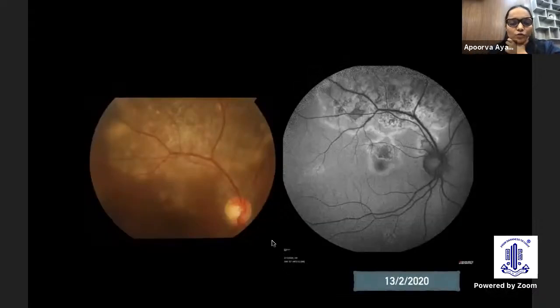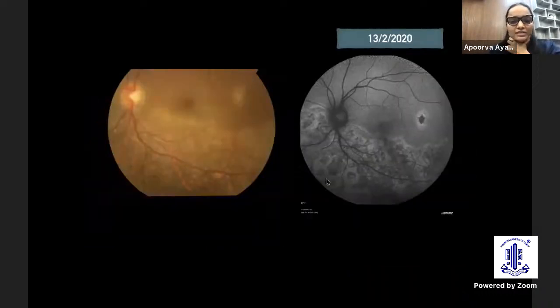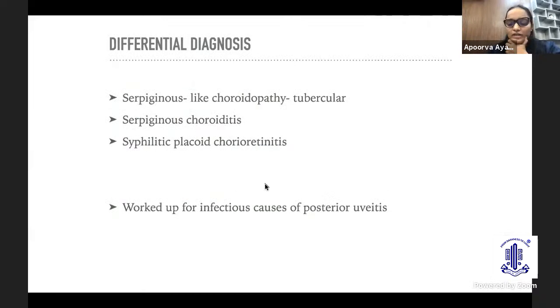This was his fundus photo of the right eye. There were some old healed lesions in the superior fundus and these active lesions at the edge. There was a hyper AF margin, which was kind of spreading sort of hyper AF margins, which were at the border of the old lesions. And this is the left eye, where we see this also is a fresh lesion, which is a little isolated like an island. And here there are some fresh margins.